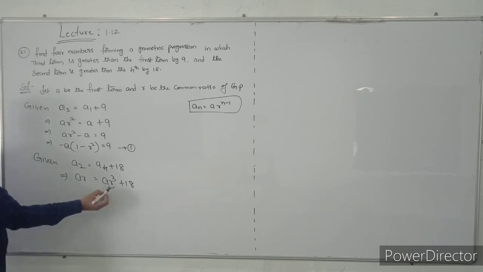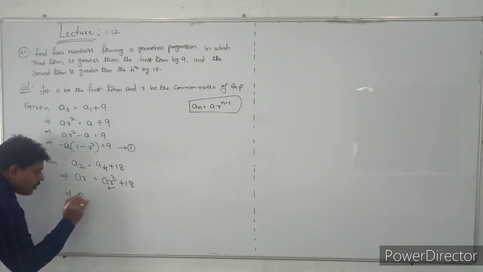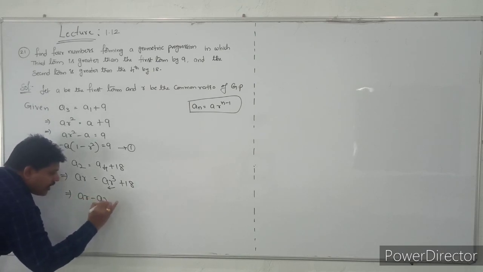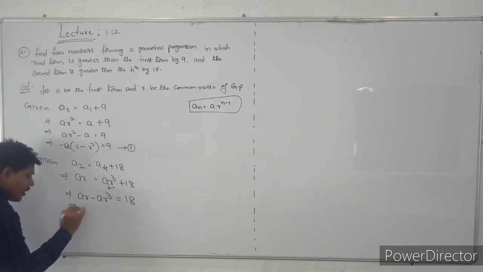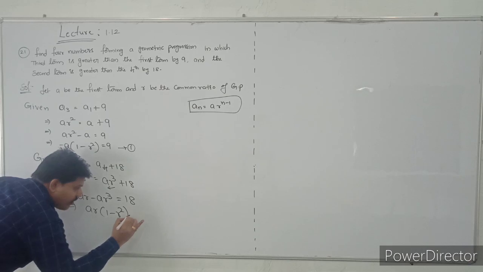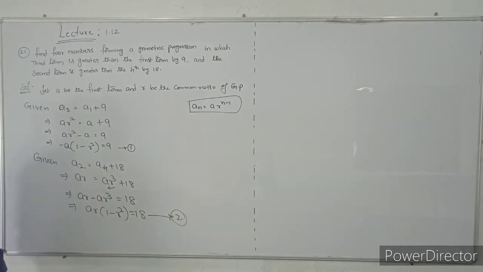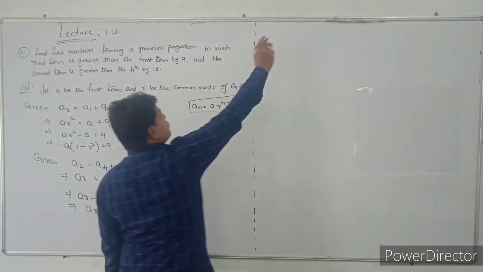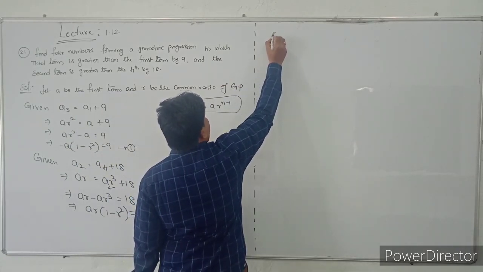Take this AR cube to this side. So that implies AR minus AR cube is equal to 18. So you can take AR common here. It will become 1 minus R square, so that is equal to 18. Take this as equation number 2. So this is equation number 1, this is equation number 2. So what I am doing is equation 2 by equation 1.